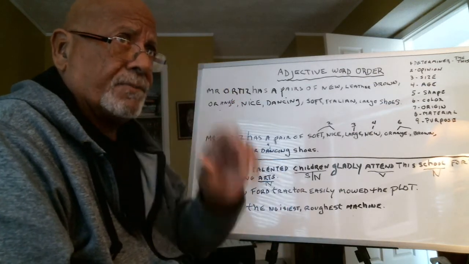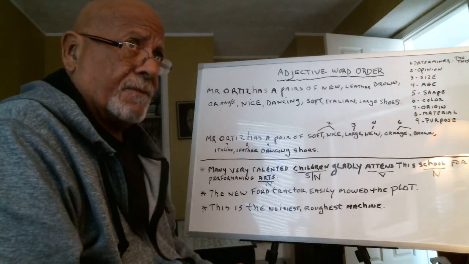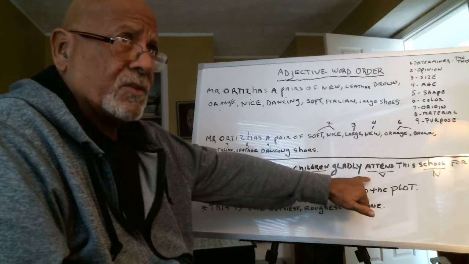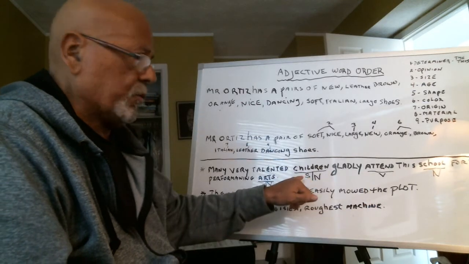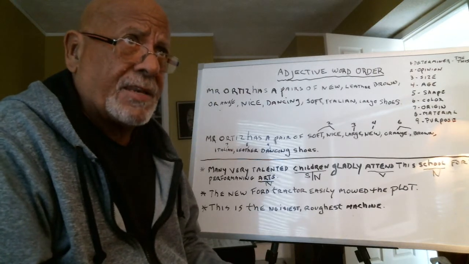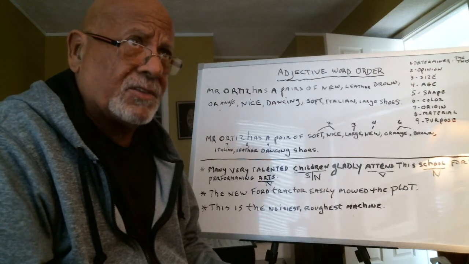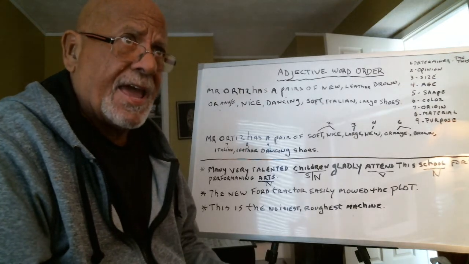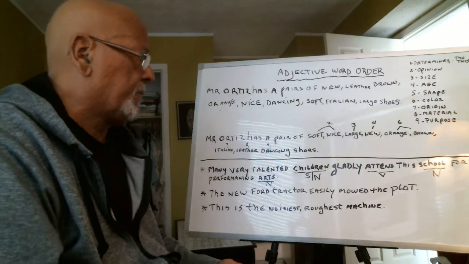The fifth item, adjectives. Since we have an action verb, we go to the nouns. And we know, since we have an action verb, that the adjectives are going to come before the noun, not after the noun. This is important.